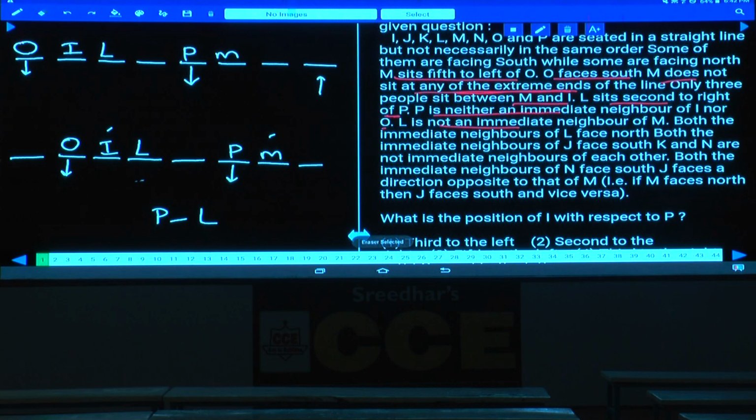The next one. What is the other information? Tell me. L is not an immediate neighbor of M. Both the immediate neighbors of L face north.